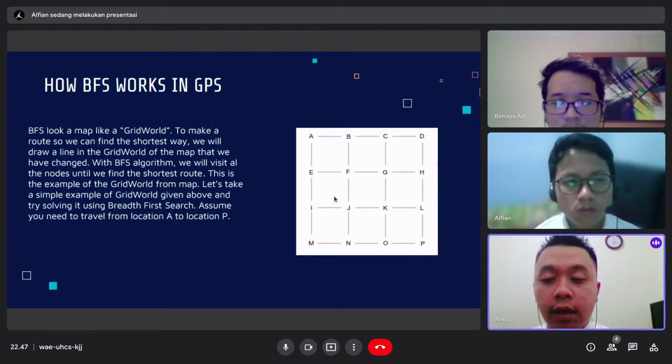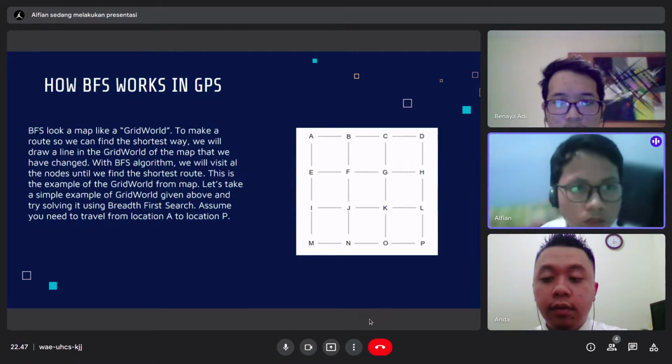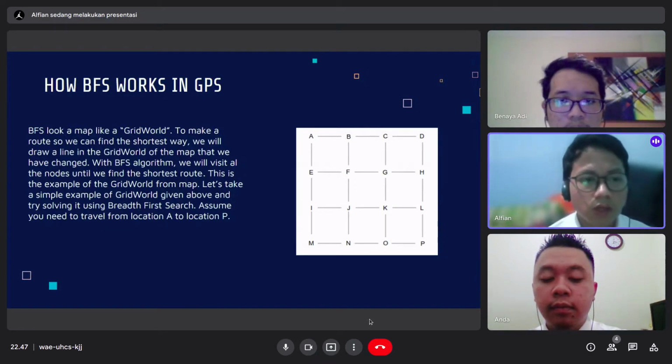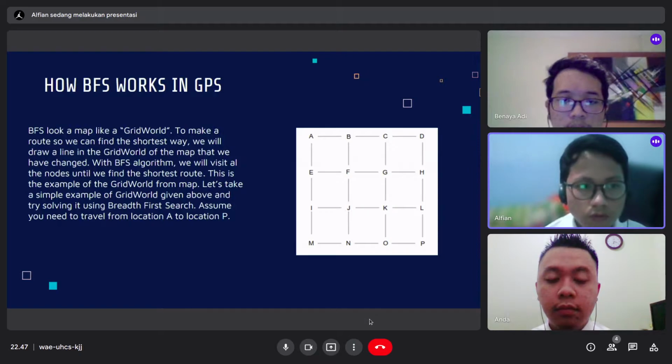presented by Alfian. Okay, thank you, Muhammad Fauzan. Next, how BFS works in GPS. BFS looks at a map like a grid work to make a route so we can find the shortest way. We will draw a line in the grid work of the map that we have changed with the BFS algorithm. We will visit all the nodes until we find the best route.